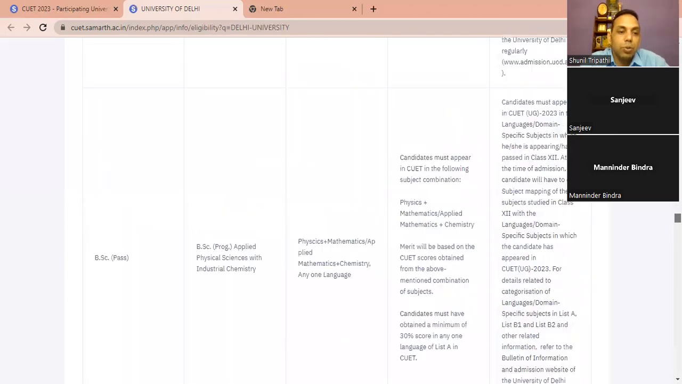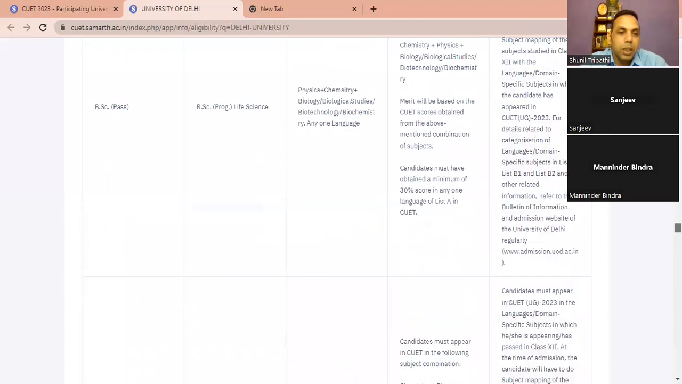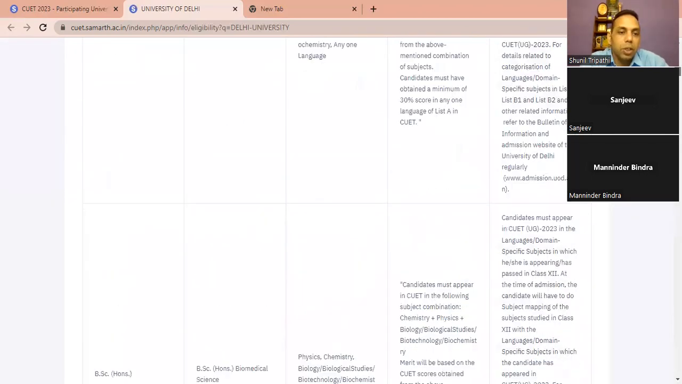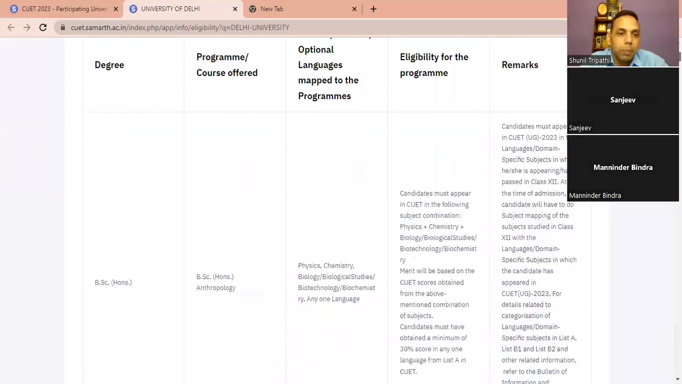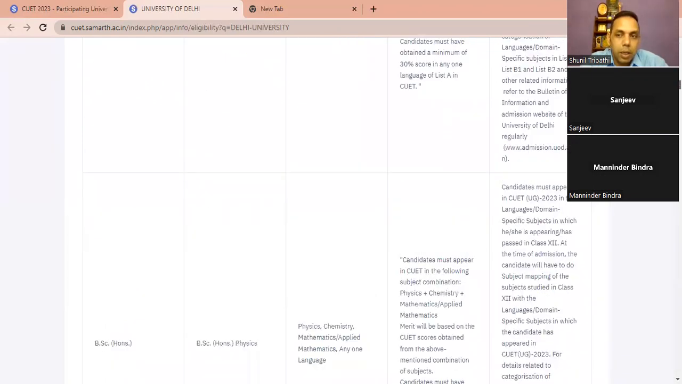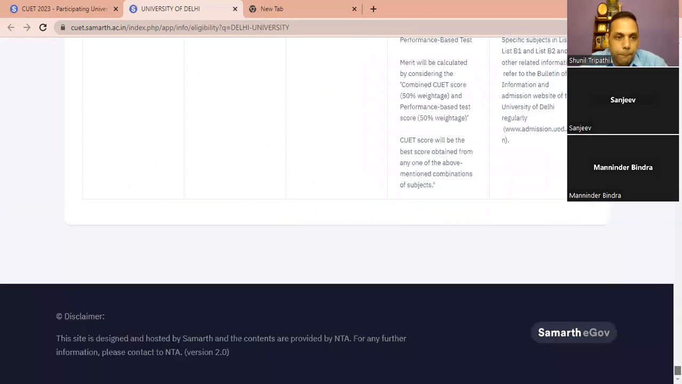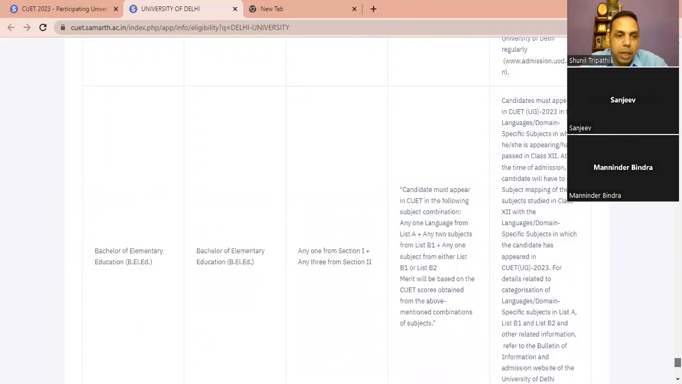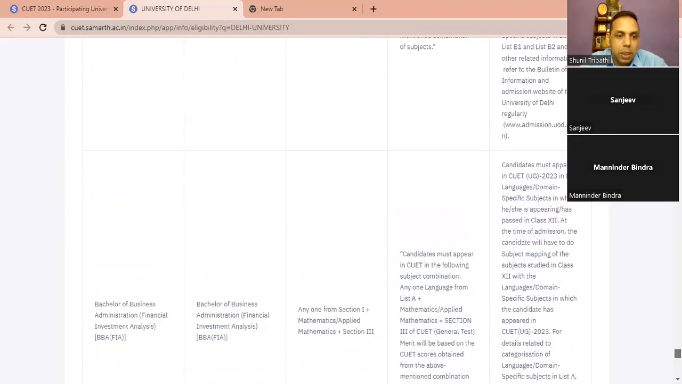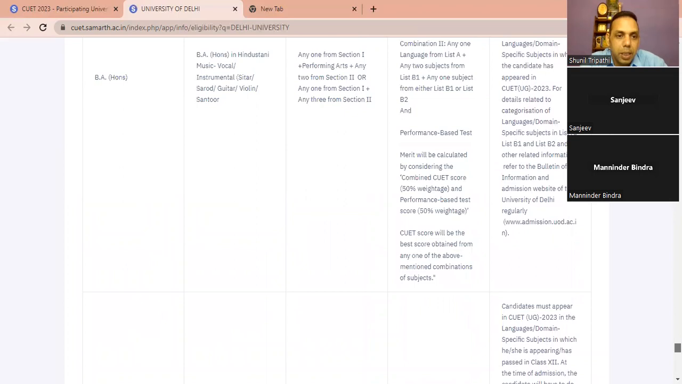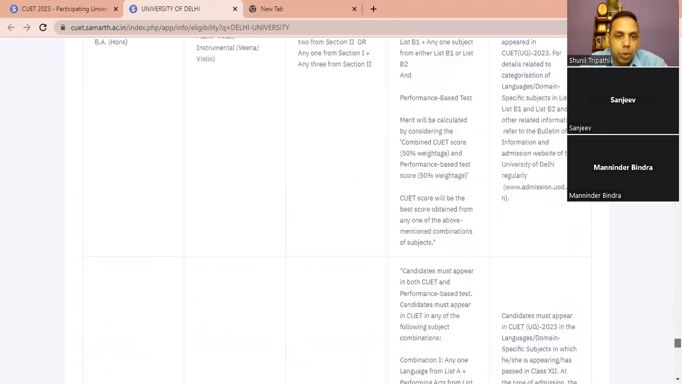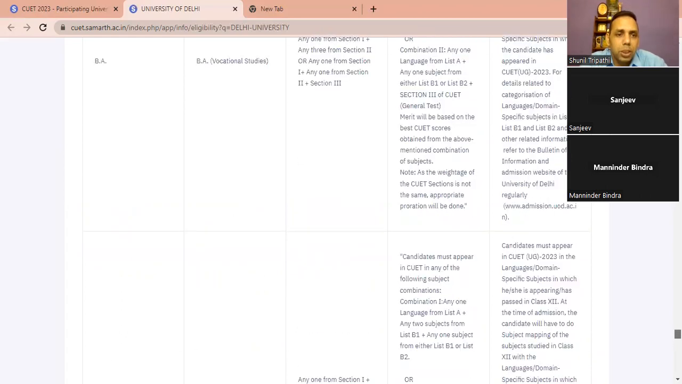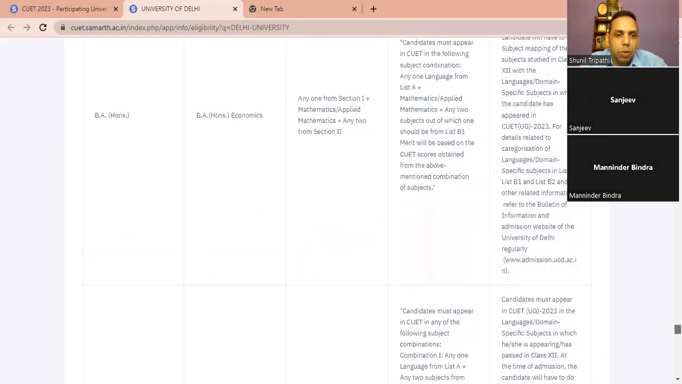Again, if you go to eco honors, BA economics, it was, I think, above somewhere. So if you go for eco honors, BSc. Now, BA honors, Hindu, elementary education, business studies, BMS. I want to show you the eco honors so that you can guide, because these are the questions which everybody is looking for.